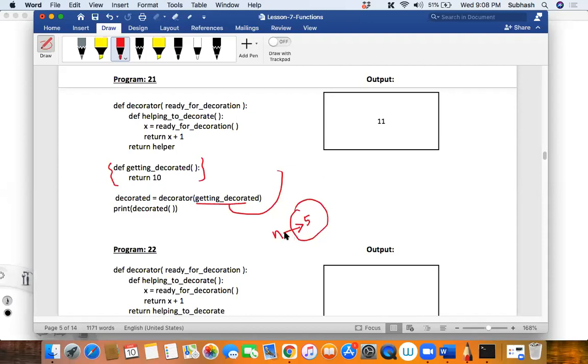Reference to it. But still we can call n an object, isn't it? I know n is referring to 5, but still we generally say that n is an object. Similarly, sir, getting decorated is actually containing the reference, right? So we can call this also as an object, a function object. Okay, sir. Thank you, sir.